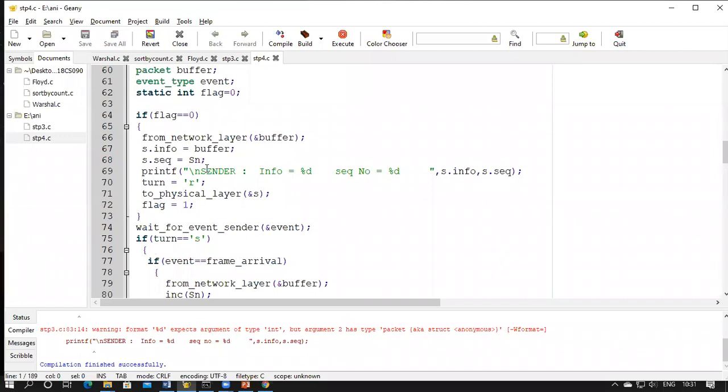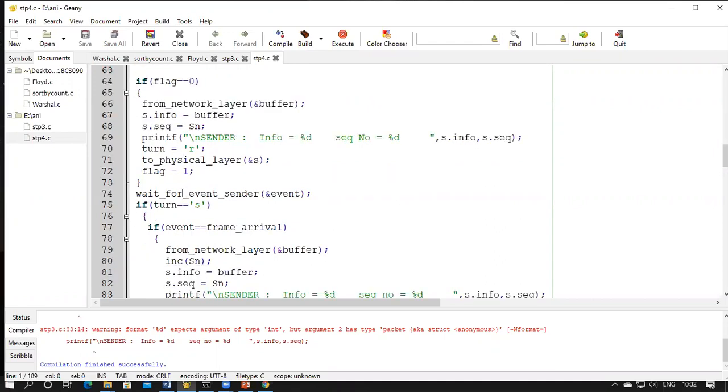Initially, we don't know which event has to be started. So initially, first, the sender will send one data packet, and then the process of communication starts. So this is the first part.